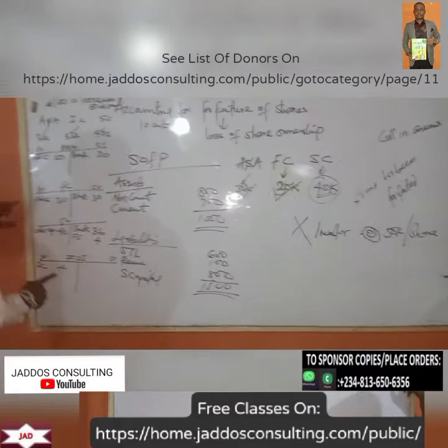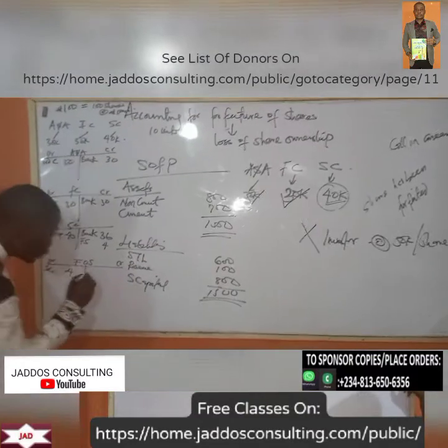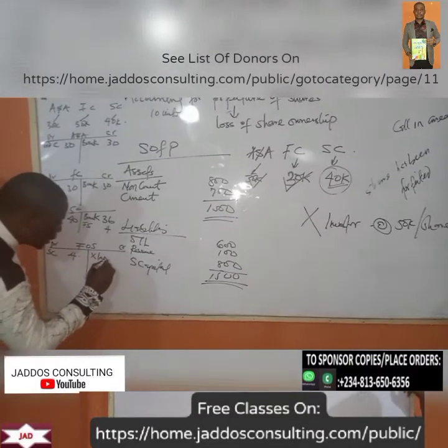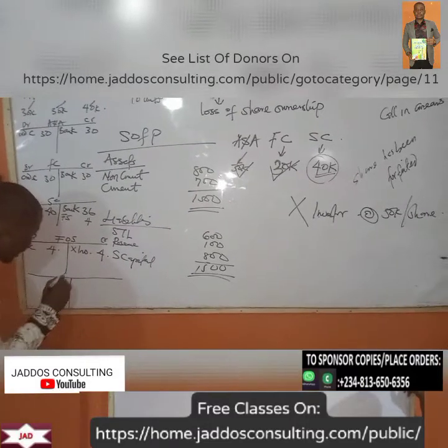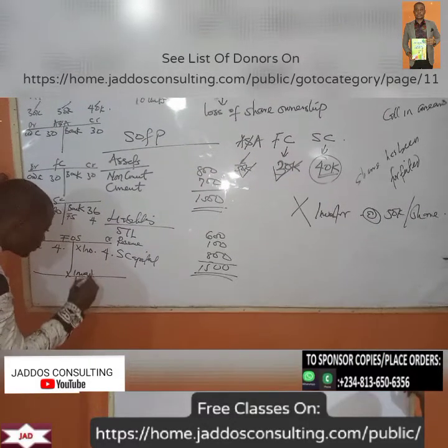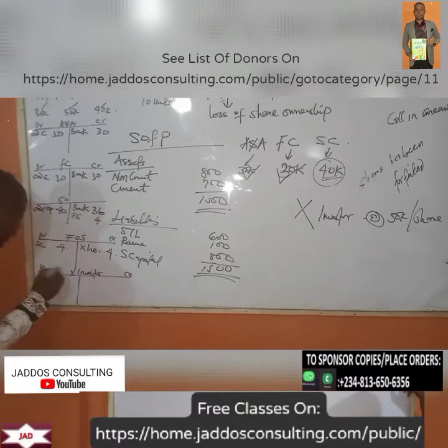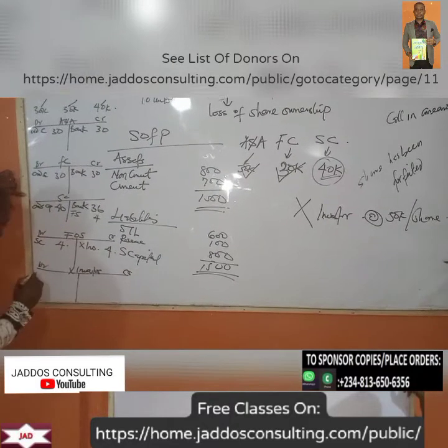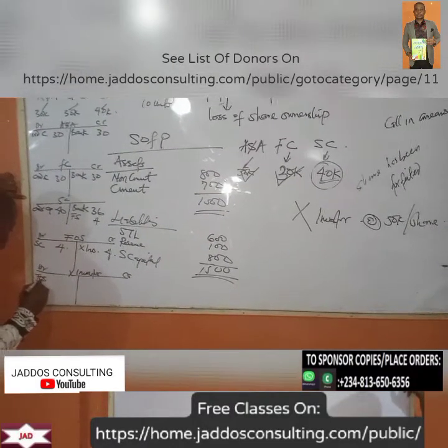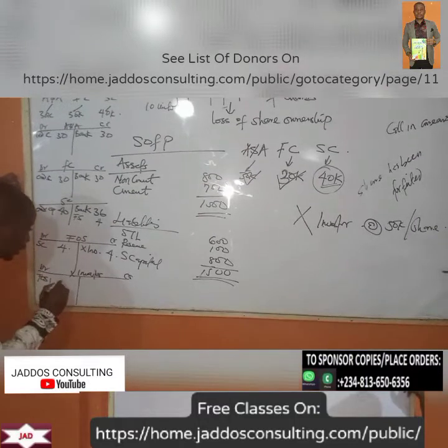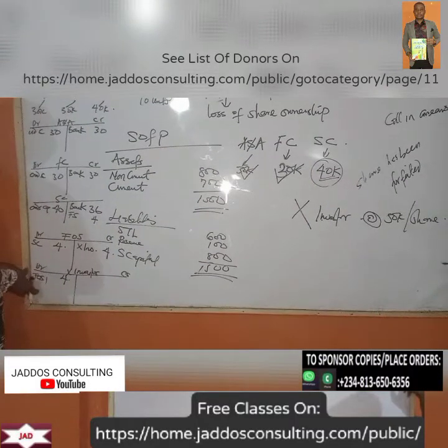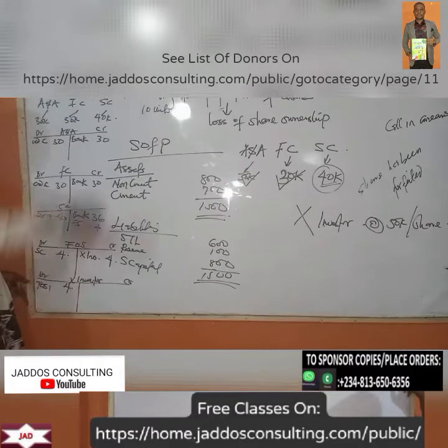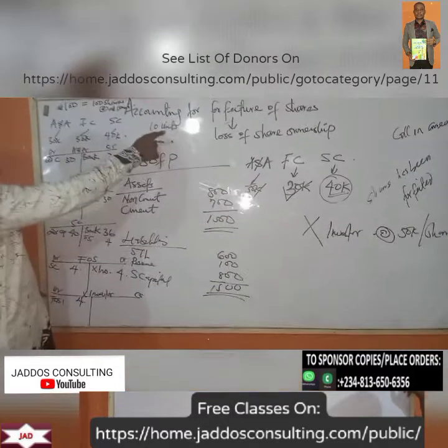So that means this money in the forfeiture of shares account, we'll take it to X investor's account. How much? 4 naira. So we now open X investor. Now, bring it here, forfeiture of shares issue, that will be 4 naira. So that means we debited this X investor with the 4 naira that this man could not pay for, that's for the 10 units.